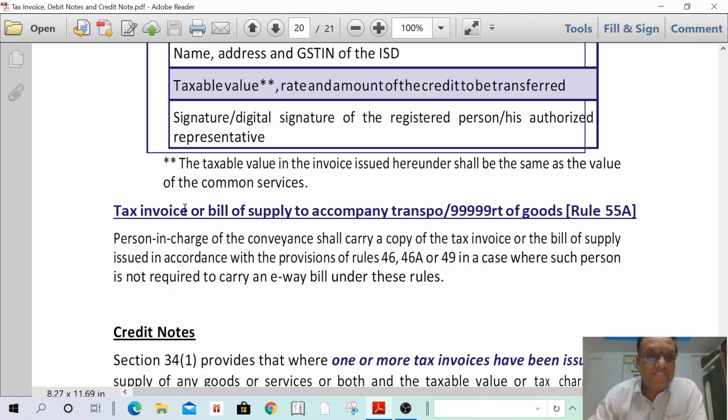Okay. That means however much credit I have, the same amount I can transfer. I can transfer only a lesser amount, but I cannot transfer more than whatever amount I have as ITC credit. Then next one.